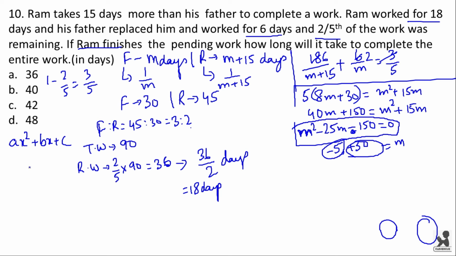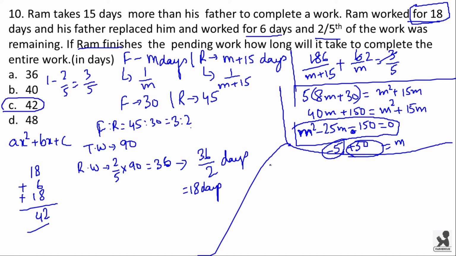So the total days taken by both is 18 days initially, which was done by Ram, and he was replaced by his father, and he worked for 6 days, and again Ram worked for 18 days. Now if you add this, you'll be getting the answer. 18 plus 6 plus 18 is 42. Option C is the right answer.